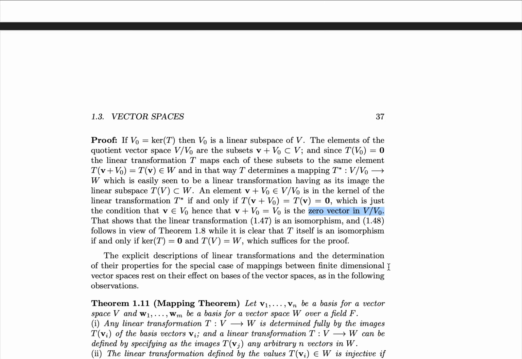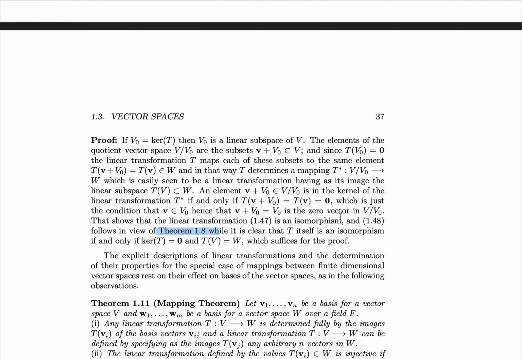And then we can get 1.48 following from theorem 1.8, which was a precursor to the rank nullity theorem, which says that the sum of the dimensions of a space quotiented against the subspace plus the dimension of the subspace itself is the dimension of the original space. In this case, the space quotiented is V over V naught, but we've shown that we have an isomorphism between V over V naught and W.